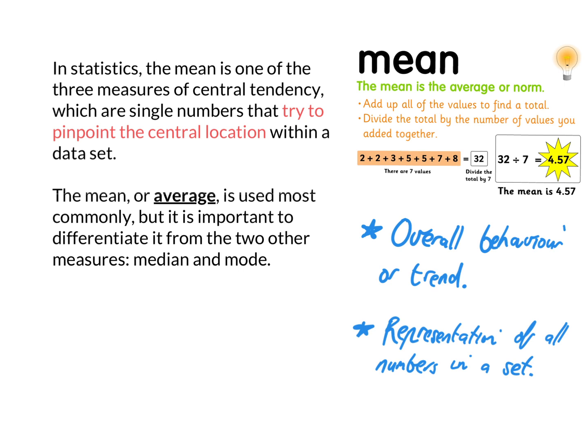In summary, the mean is just the average. It's the overall behaviour or the trend. It is a representation of all the numbers in the data set. So the mean is the average or the norm. If you're having trouble understanding what the mean is, go back once again and rewatch this video.